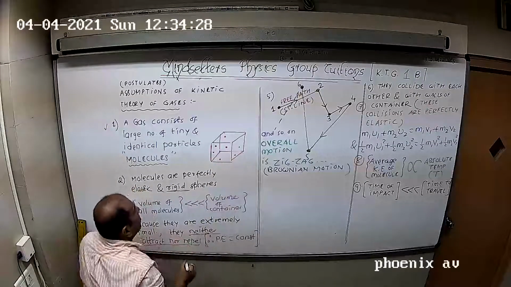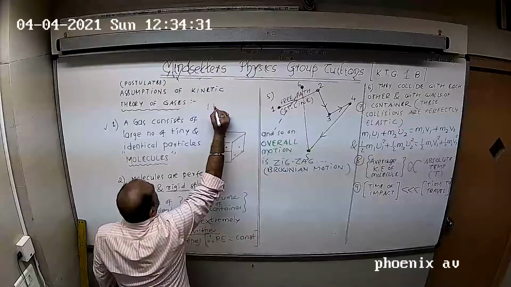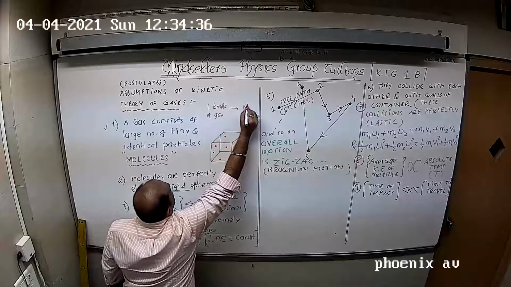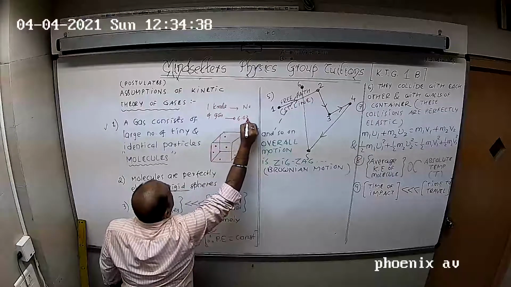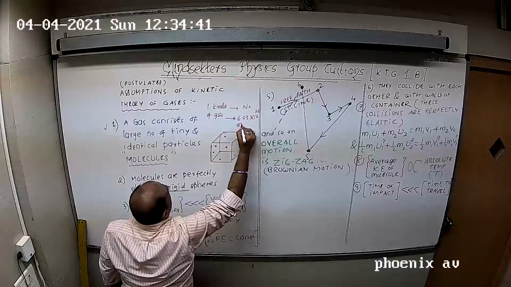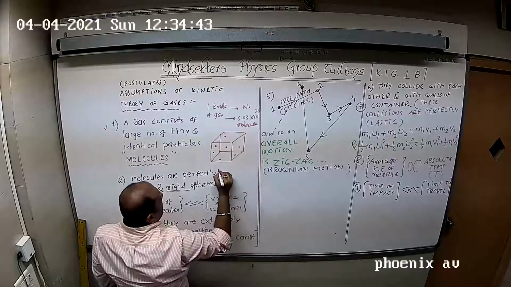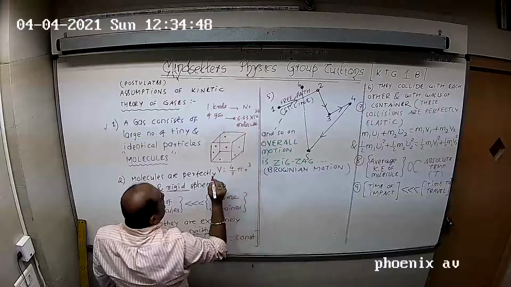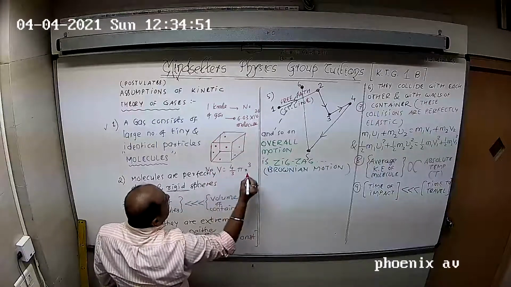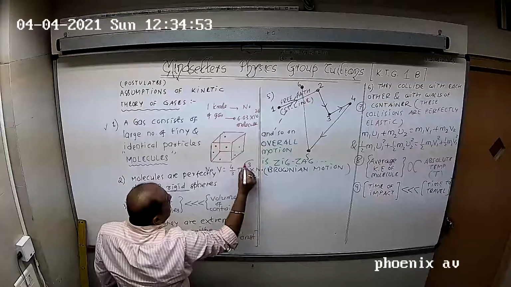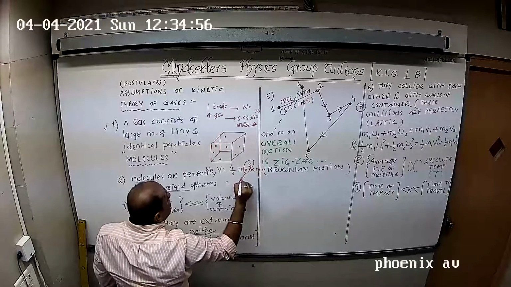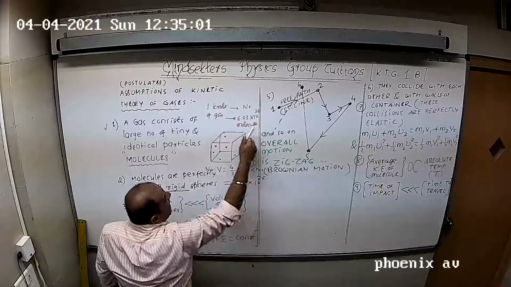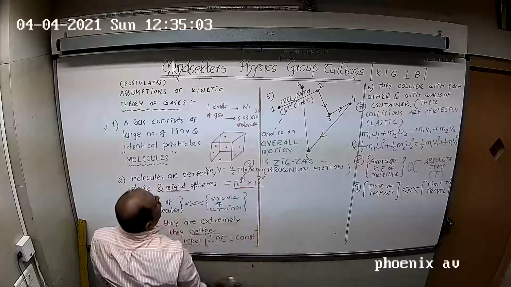If I am talking about this molecule, this molecule, this molecule, let us assume I have taken 1 kilomole of a gas. That means it has Avogadro's number, that means it has 6.03 into 10 raised to 26 molecules. One molecule's volume is 4 by 3 pi r cube. So the volume of N0 molecules is N0 into v. Now its size is 10 raised to minus 30 approximately. So even though N0 is 10 raised to 26, the total is still of the order of 10 raised to minus 4.